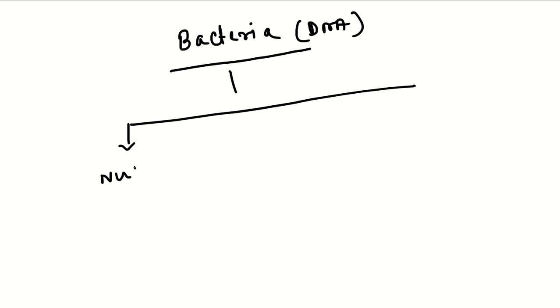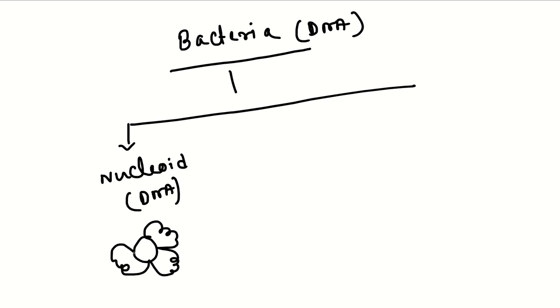One is nucleoid, the major huge DNA that is floating in the cytoplasm. Why is it known as nucleoid? Because sometimes it forms a flower-like structure. This is the DNA part and this is the RNA part.